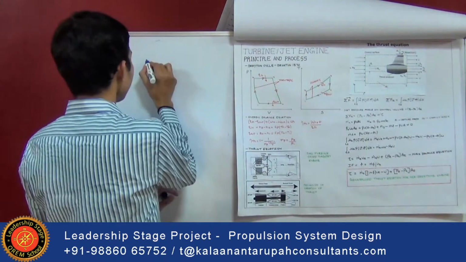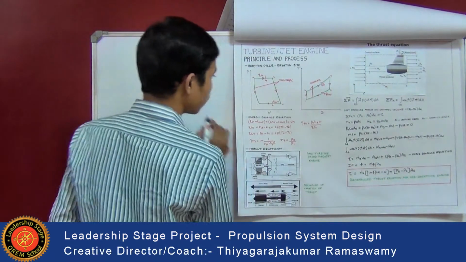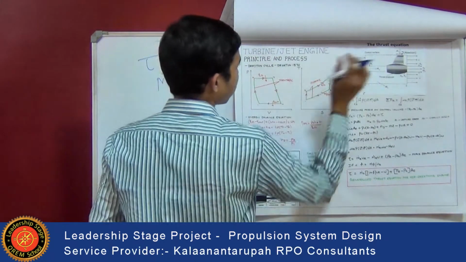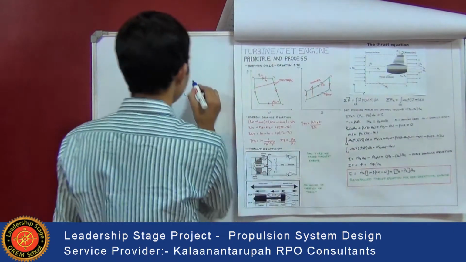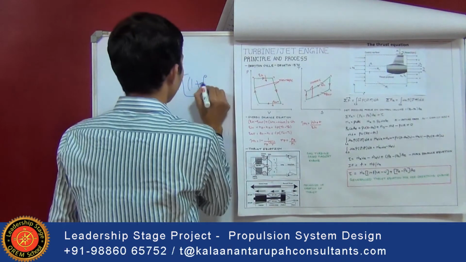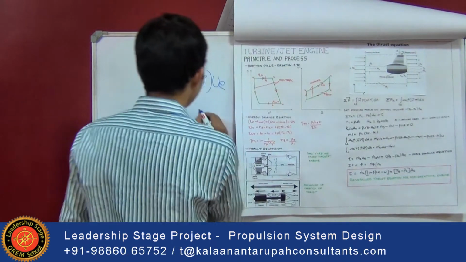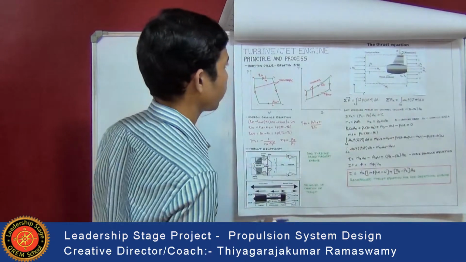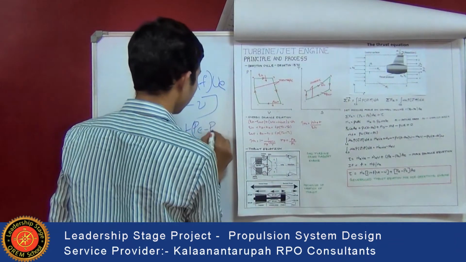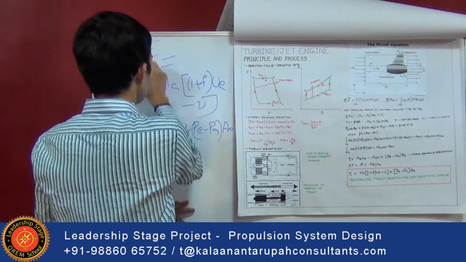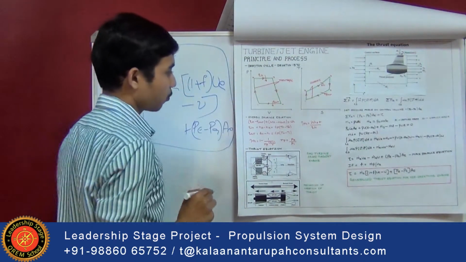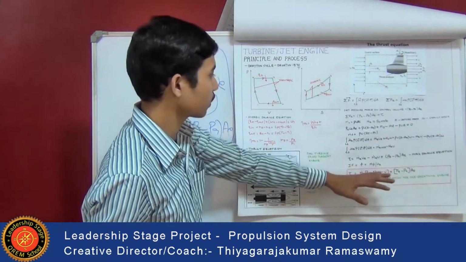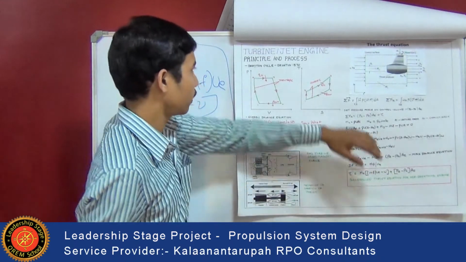So for any air breathing engine, the generalized thrust equation is m_a, that is the mass flow rate at the inlet or at the capture area, times (1 plus fuel ratio f) into exit velocity minus velocity at the inlet, plus the net pressure force acting at the exhaust area, that is (P_e minus P_a) into A_e. So this equation is the generalized thrust equation for any air breathing engine. Depending upon this, the design of the air breathing engine is calculated.